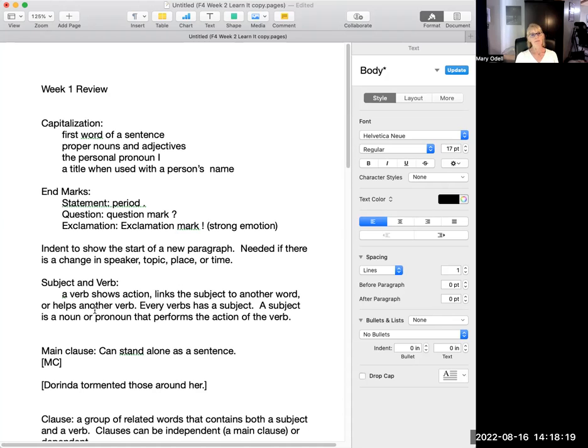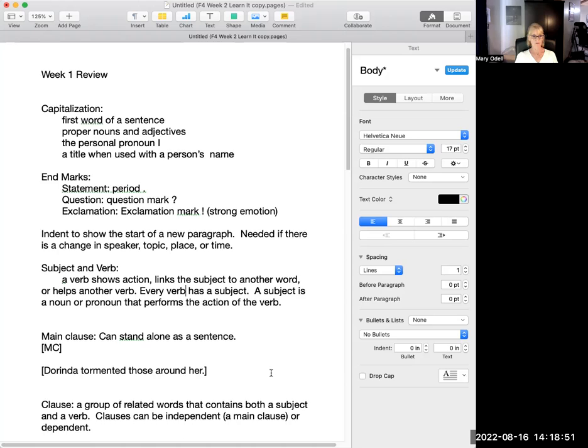We talked some about subjects and verbs. A verb has a few functions. It shows action, it links a subject to another word, or it helps another verb. Every verb has a subject. Verb, not verbs. A subject is a noun or a pronoun that performs the action of the verb. So you're going to be getting in the habit, just like last year, of finding a grouping of subject-verb pairings and all the words related to that subject and verb group of words.